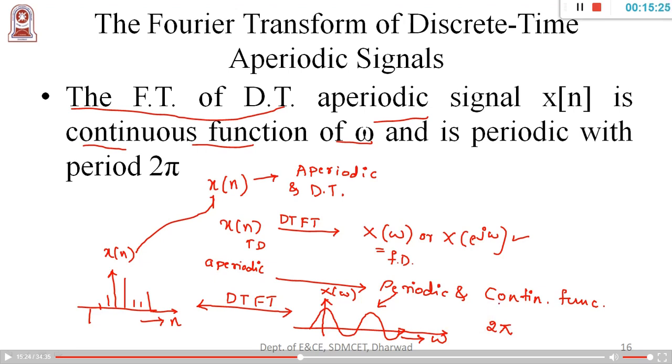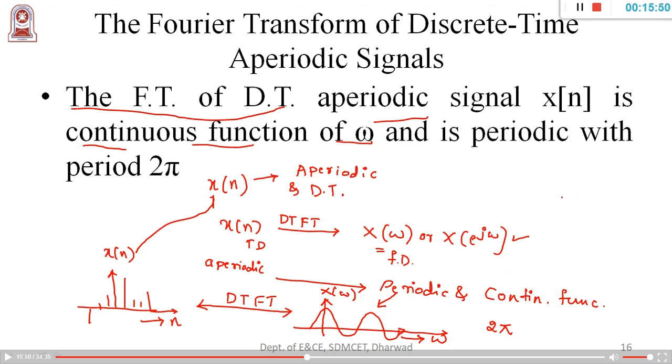So when you consider the discrete signal and transform it into the frequency domain using the DTFT mathematical tool, the output will be a continuous function, and the output will be periodic in nature with period 2 pi.